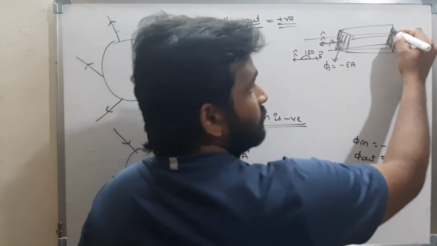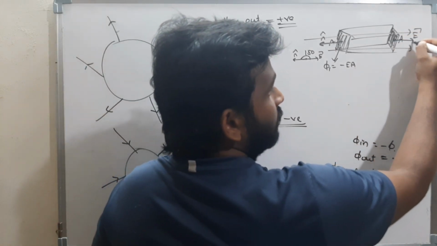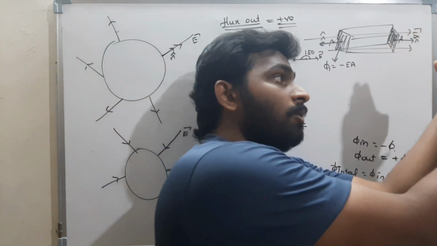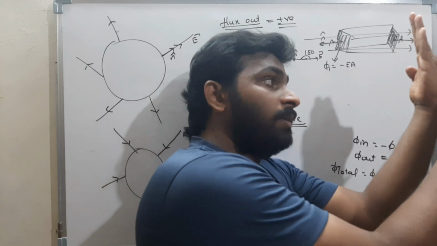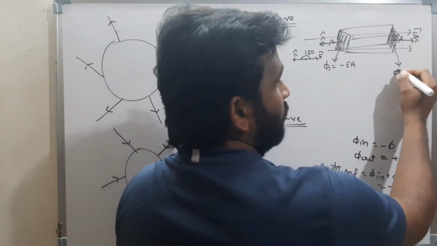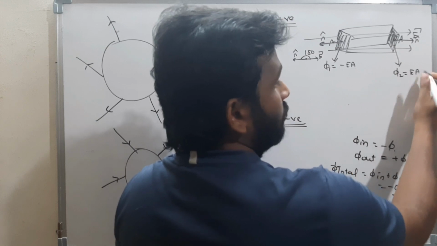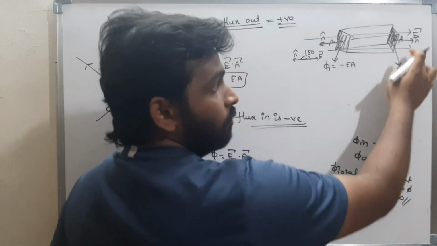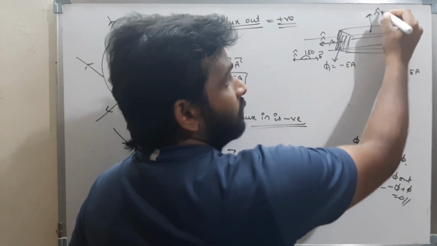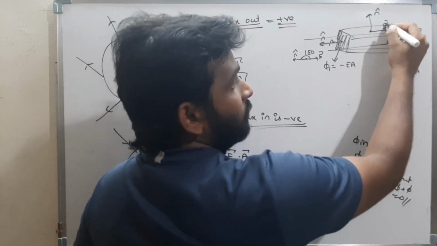Now, for this surface, the area vector will be outward in this direction, and the electric field is also in the same direction. Here the flux is phi 2, that is E into A, because both are in the same direction. Therefore, it is positive. For this surface, the area vector is in this direction and the electric field is in this direction. Both are perpendicular.